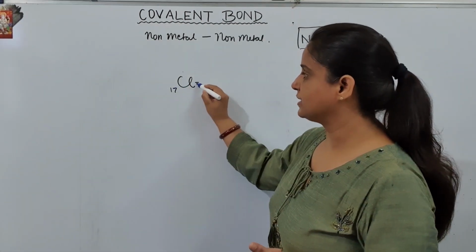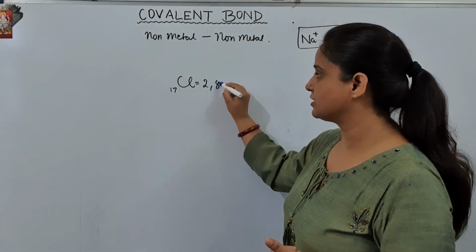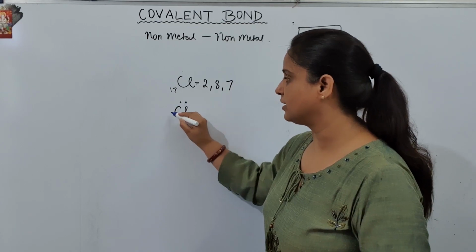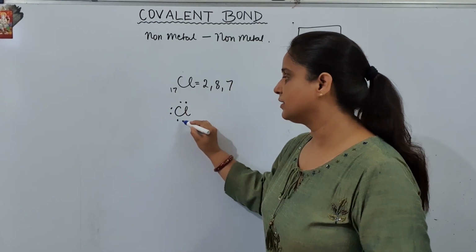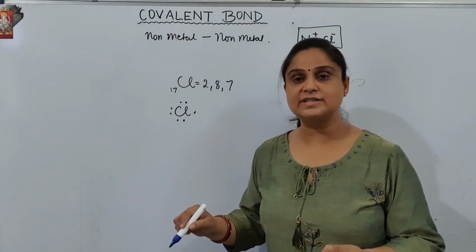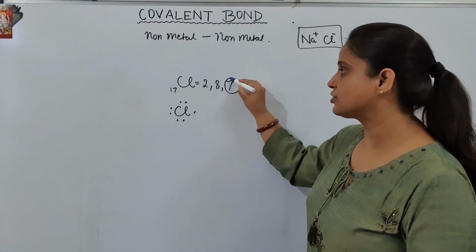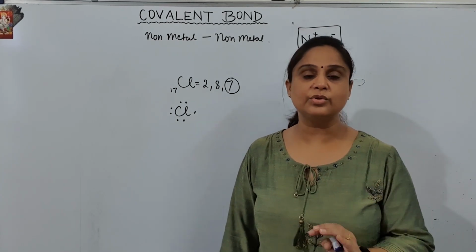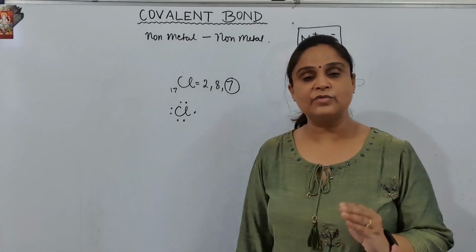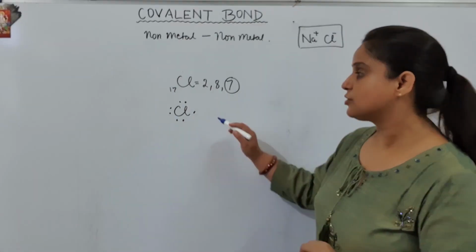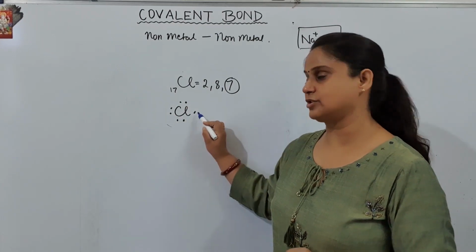You all know that chlorine is 17 and the configuration is 2, 8 and 7. I can draw the Lewis structure of chlorine like 1, 2, 3, 4, 5, 6 and 7. Lewis structure or electron dot structure is the structure where we show only the outermost shell electrons. Students who don't know how to draw the Lewis structure can watch my other video on ionic bonding where I have explained it. So here is the Lewis structure of chlorine.